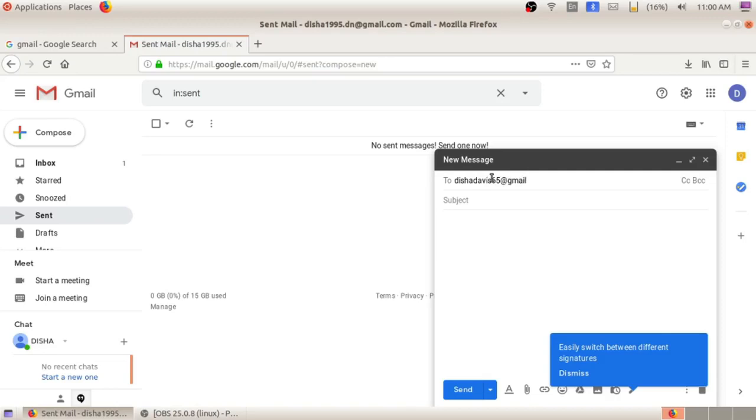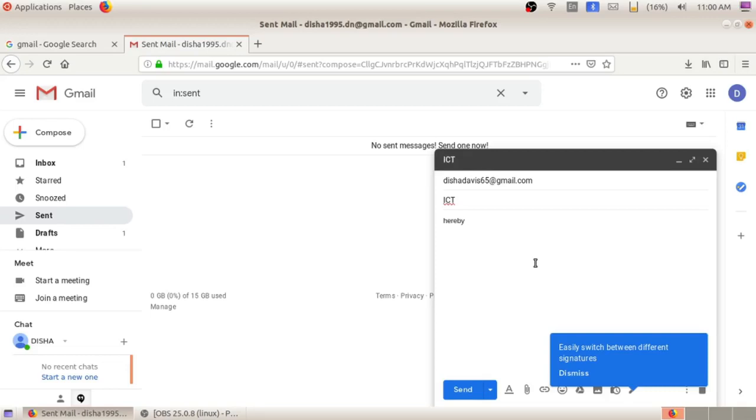Type out a receiver's address. Then type any subject, any title for our mail. Then in this place we can give a message. This is your activity 3.2 in your textbook. Let's send an email.